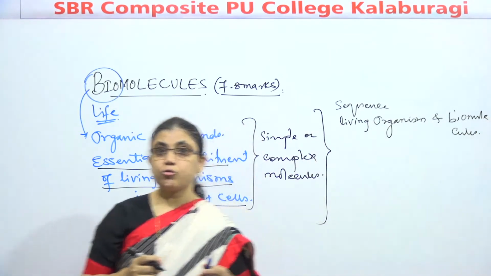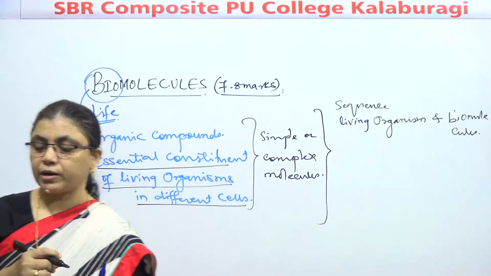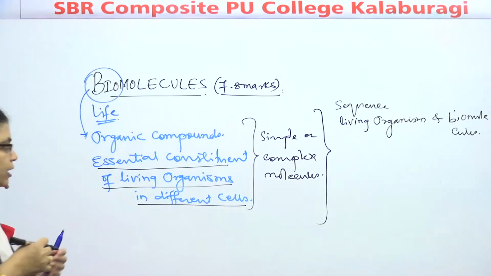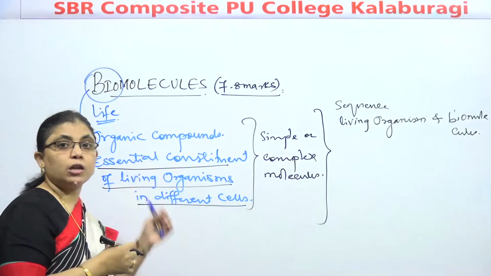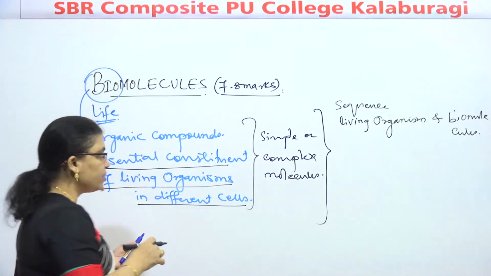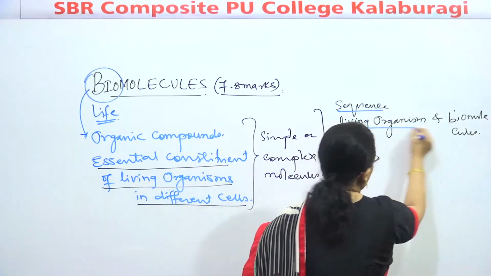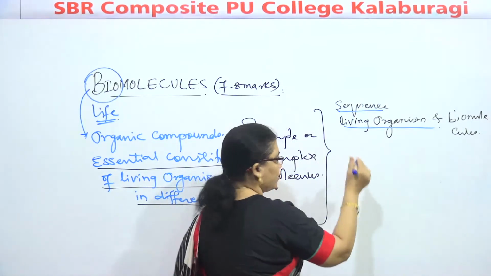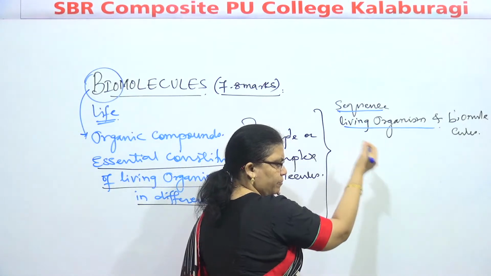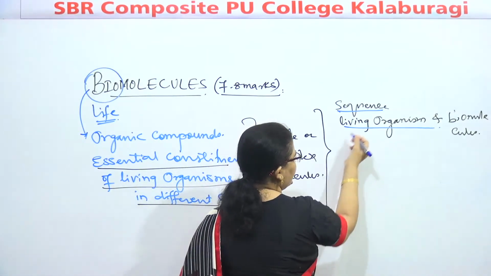How are they going to be correlated? Because as we said in the definition, they are the essential constituents. Therefore, whenever we are dealing with the sequence, this sequence can be arranged by making a cycle. I think in biology you might have made this, but we will make it once again.